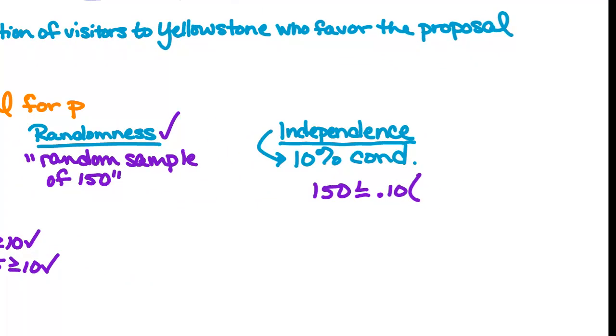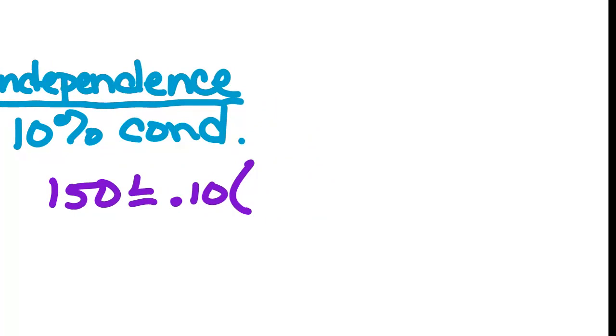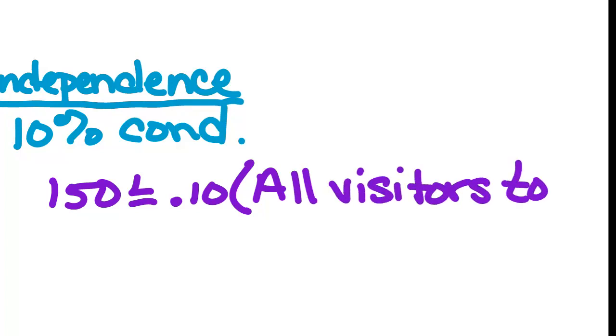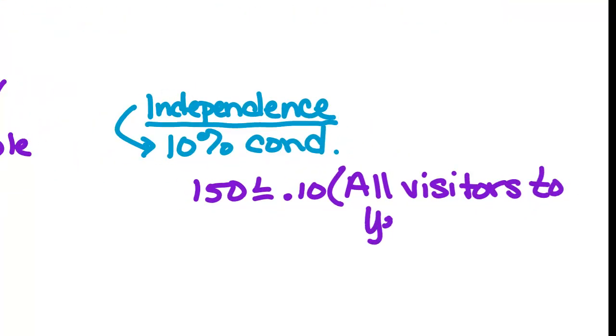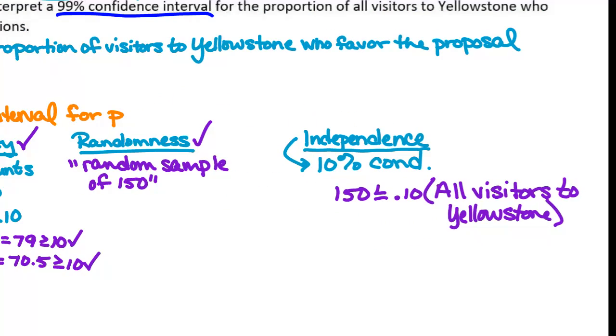I'm sorry, I didn't hear this part. 150 has to be less than or equal to 10% of which visitors? All visitors to Yellowstone Park. So there has to be at least how many visitors to Yellowstone? At least 1,500 visitors to Yellowstone.